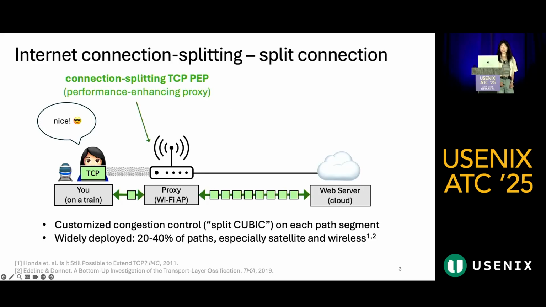With a connection splitting TCP PEP, or performance enhancing proxy, your end-to-end TCP connection is actually two independent split TCP connections without your knowledge. This allows the network to transparently tailor your congestion control on each path segment, achieving much higher throughput and generally better performance. Connection splitting PEPs are still widely deployed today.